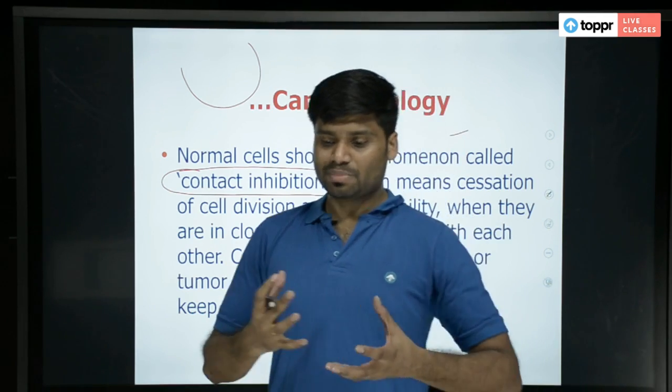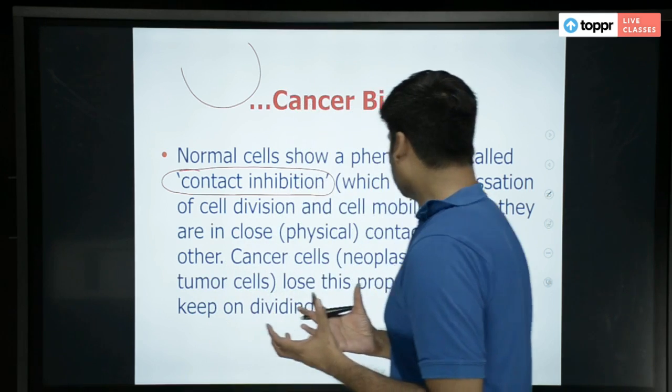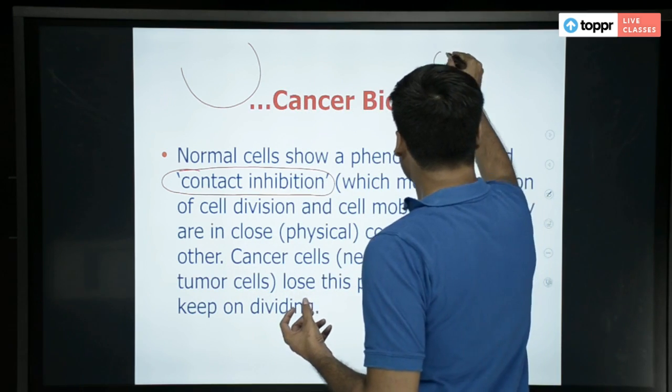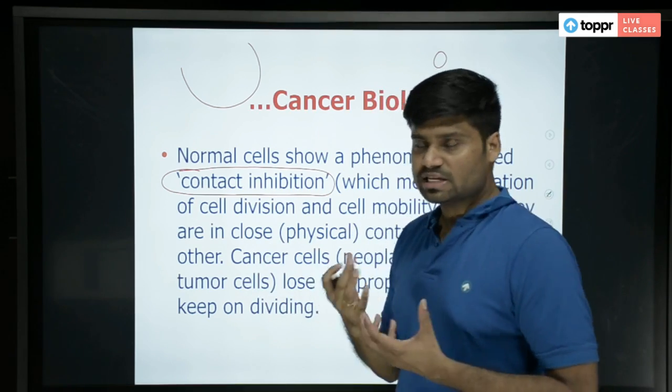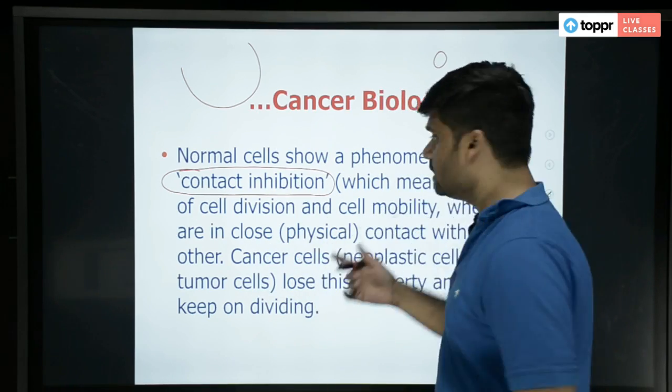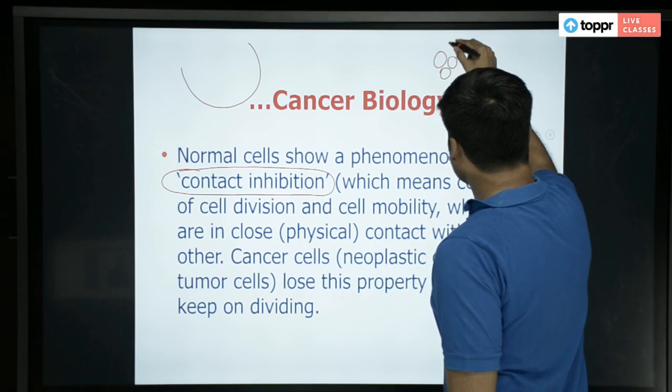When a cell multiplies and produces other cells, all those cells will come and lie around this cell, right? New cells that are formed will be here.